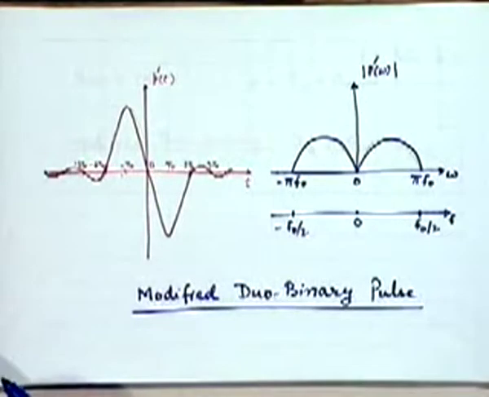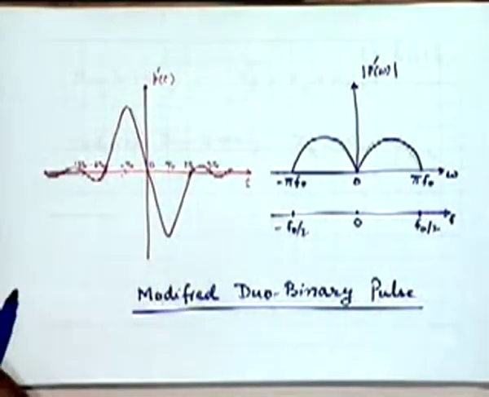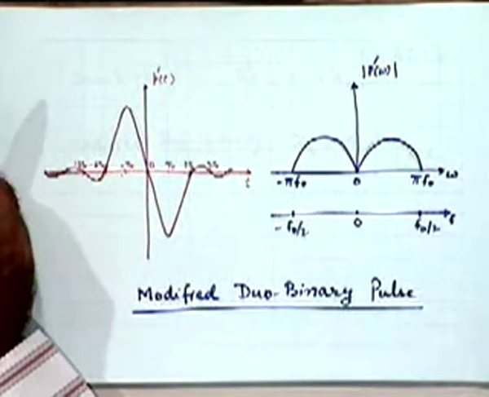Does this sound all right to all of you now? No. Where is the doubt? Okay, I'll have to pull them out of my hat here again. Which waveform would you like to look at? The modified duo-binary. This is the modified duo-binary waveform. Right? Now, of course, if you remember, the realization with which we are working has a delay of 2t0 seconds. Right?